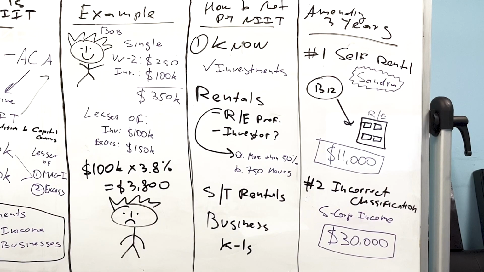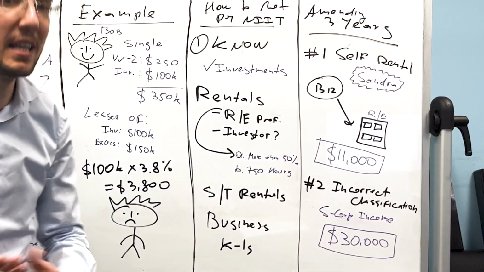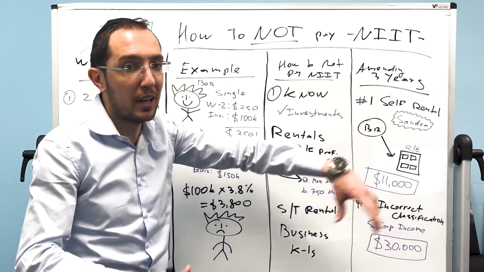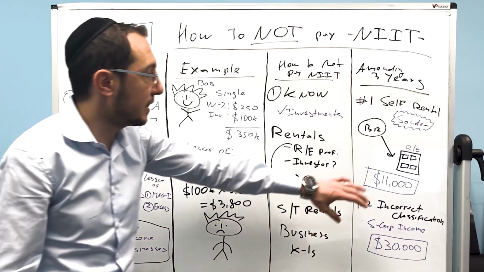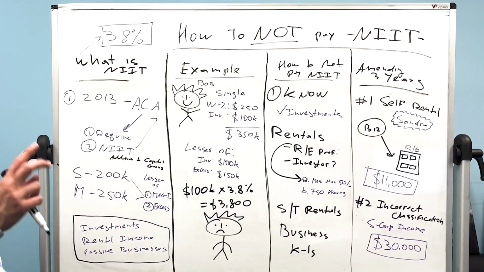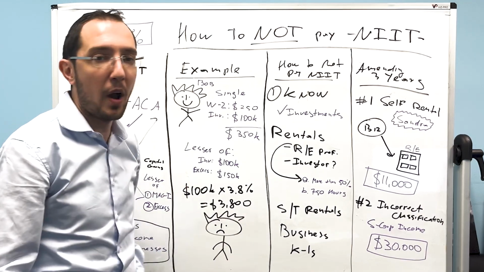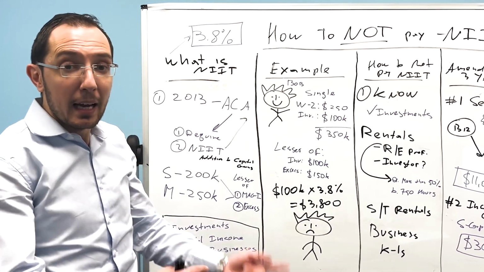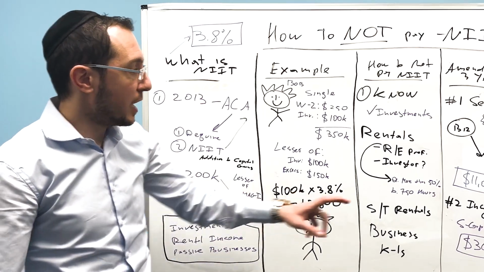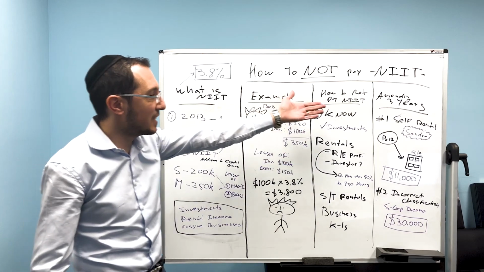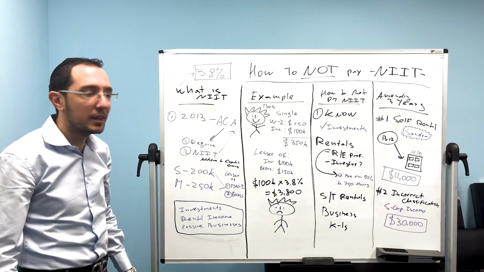And additionally, right? This even goes further. They classified the business as a passive business. So one year, they didn't check off the box that it's self-rental. The second year, they didn't check off that it's a self-rental and that it's her business. So they marked it as her passive business. And guess what? We quickly recalculated and said, by the way, lady, by amending two years' worth of your tax returns, the IRS will just send you a check for $11,000. Because that tax, the 3.8% tax, was not supposed to be there.